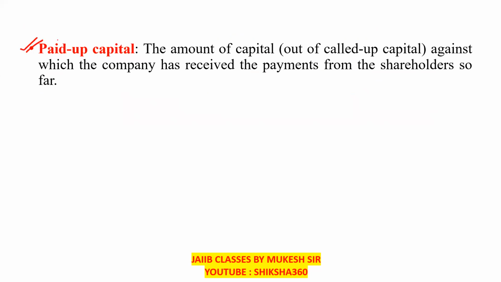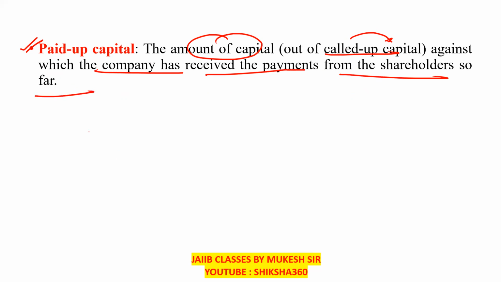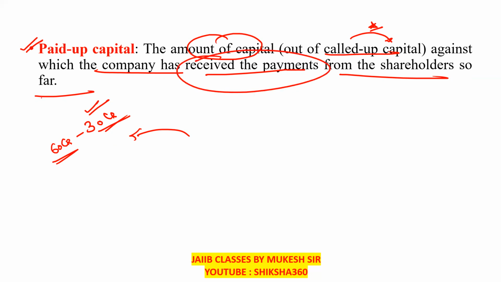Last one here, that is the paid up capital, clear? It is the amount out of the called up capital against which the company has received the payments from the shareholders so far. Like we can say that they are expecting 60 crore and they are getting 30 crore. That is known as the paid up capital, clear?